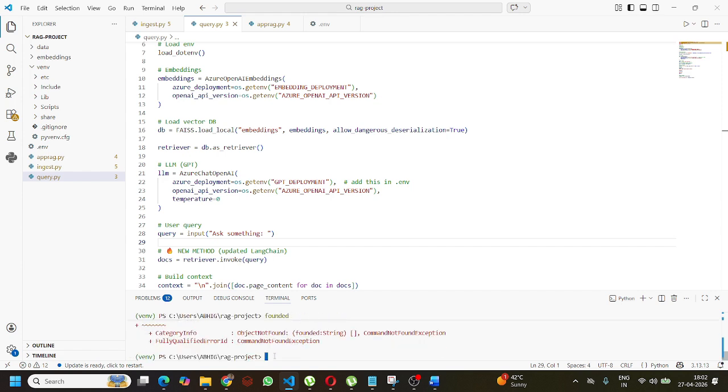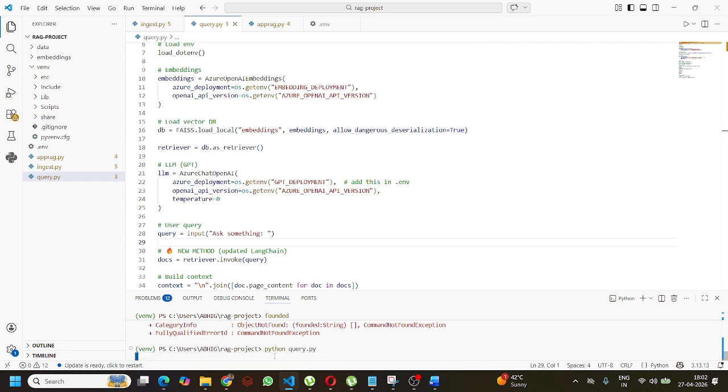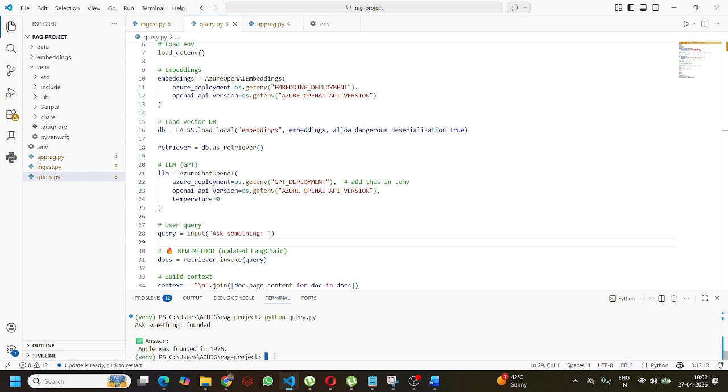Okay. Apple was founded in 1976. Now, our RAG is completely ready. Let's publish this RAG.